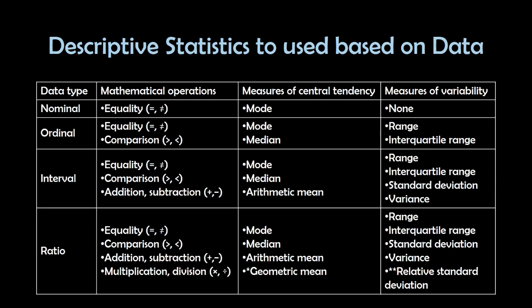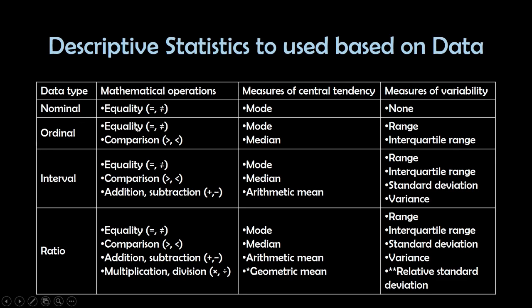So basically, for different types of data, we can use different types of descriptive statistics. For example, if our data is nominal data, where the mathematical operation is only equality, the measure of central tendency that we can use is mode, and the measure of variability is none. None of the measures of variability can be conducted on the nominal data type, which is name or categorical data.